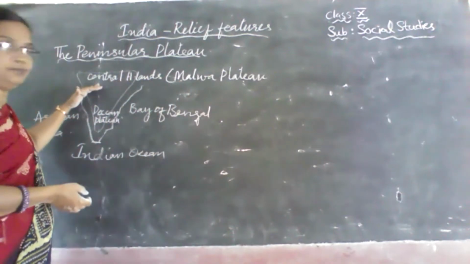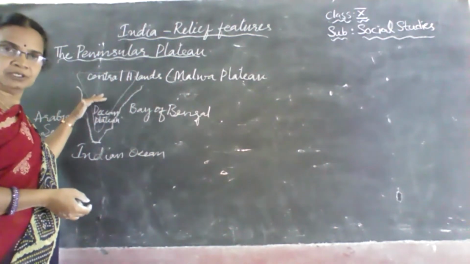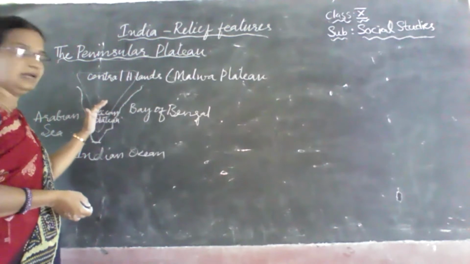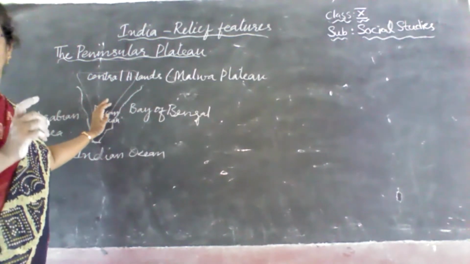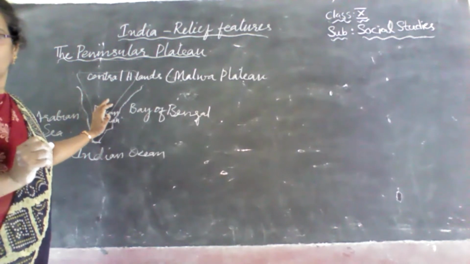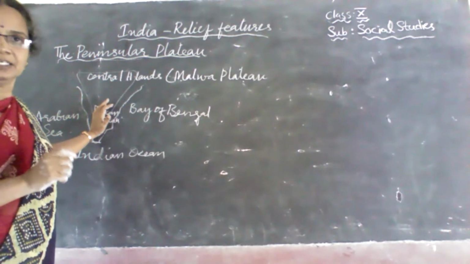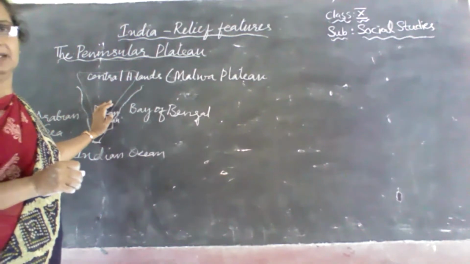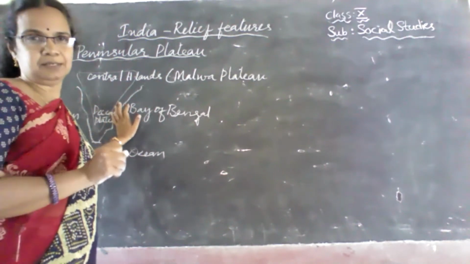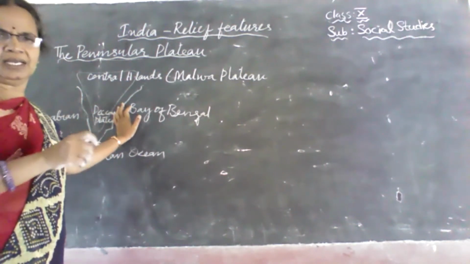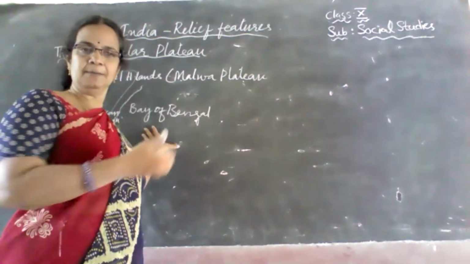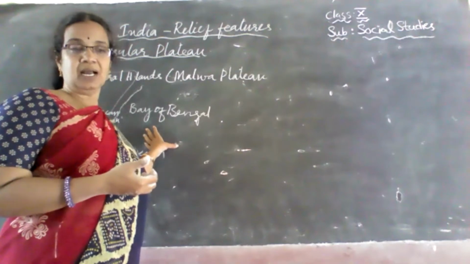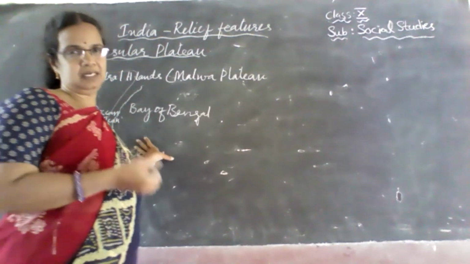And to the south of Narmada river, we have the Deccan. So this is how you have to remember it. And here in this plateau area, we find a very dry atmosphere, or not too dry, but comparatively, when compared to the Gangetic Plain, it is dry, and the rivers are also not perennial.